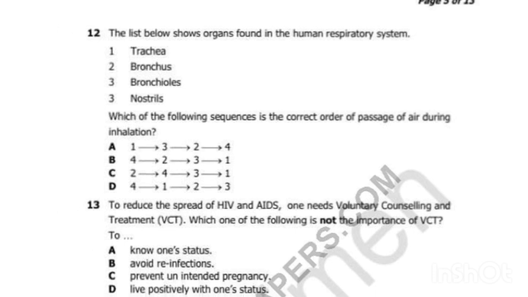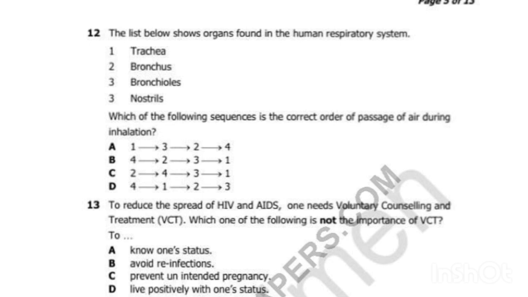Let's read the question. The list below shows organs found in the human respiratory system. When we hear of the respiratory system, the parts should come to our mind. We have the nose, which is the nostril. We have the trachea. We have the bronchus, all that. So now, how are they arranged?